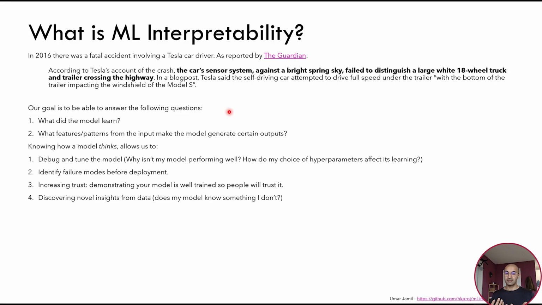It can increase trust because we can demonstrate that our model is well trained, and so people will trust it. This is especially true for some scenarios like self-driving cars. And also we can discover novel insights from the data, because sometimes models learn something that we as humans did not see. This is very important when the models learn patterns, for example in image models, that humans did not see. This is, for example, in the healthcare sector.